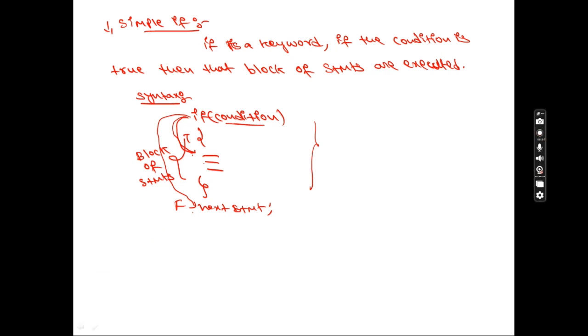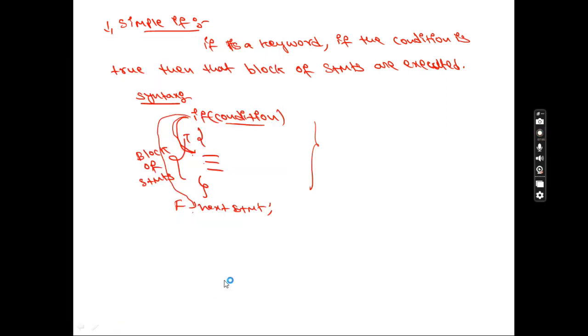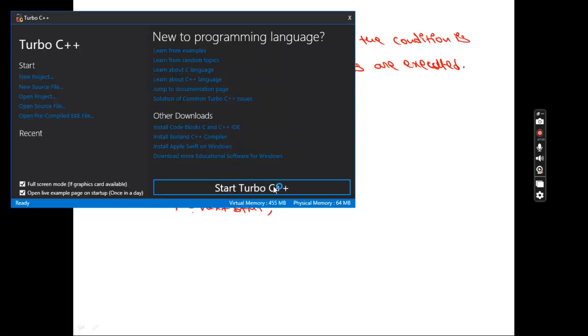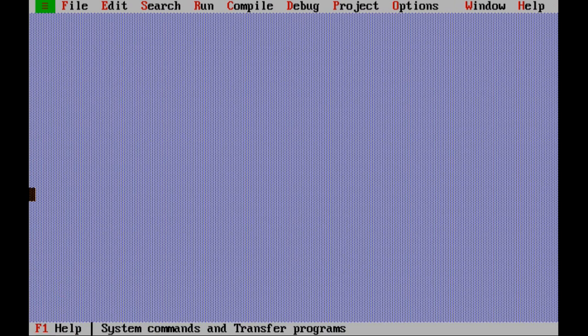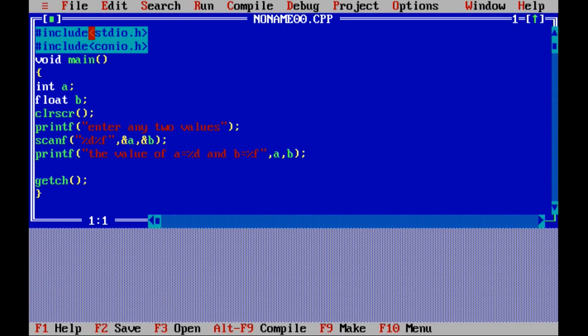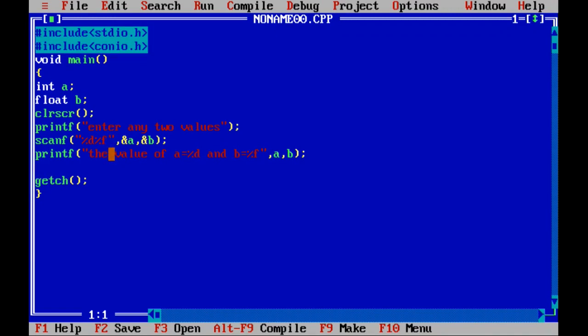For this, I will show you a simple program with a practical so that you will get clarity. So I'm opening my Turbo C software. I'm typing one program, and I'll show everything as a practical so you get the idea. Now I'm going to the File menu and taking the New option. It is already showing some other program in the buffer, so I will erase everything.